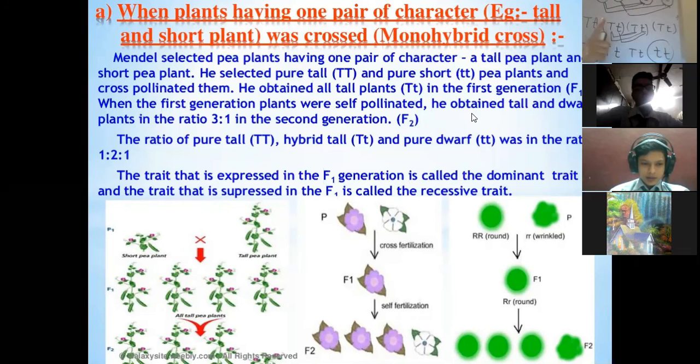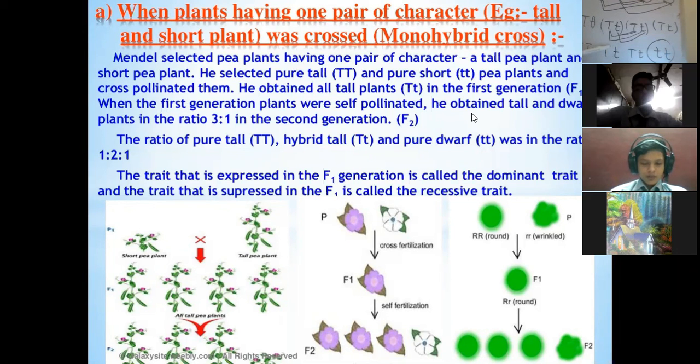That is, one characteristic, the non-dominating, recessive characteristic, was somehow lost in the F1 generation.